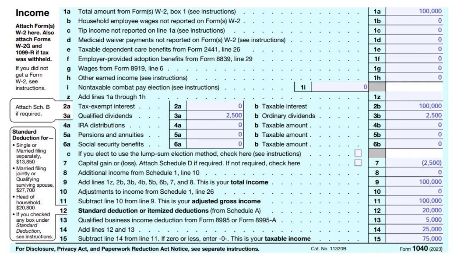And then I'm actually itemizing my deductions this year. I don't take the standard deduction. I'm itemizing, so my itemized deductions amounted to 20 grand. And so when you remove everything, including the qualified business income deduction from Form 8995, everything comes down to my taxable income being $75,000.